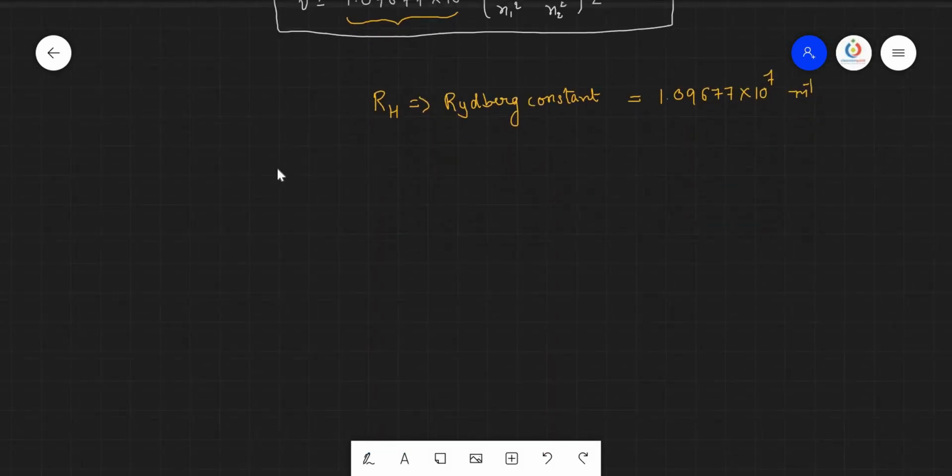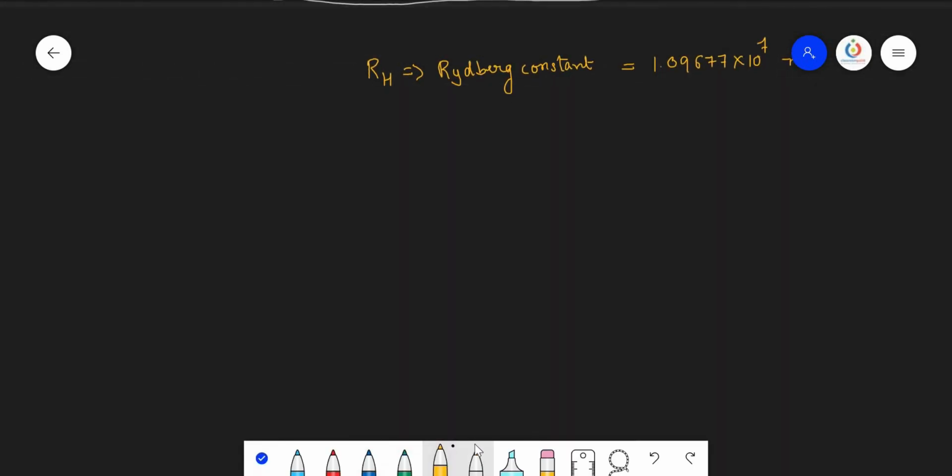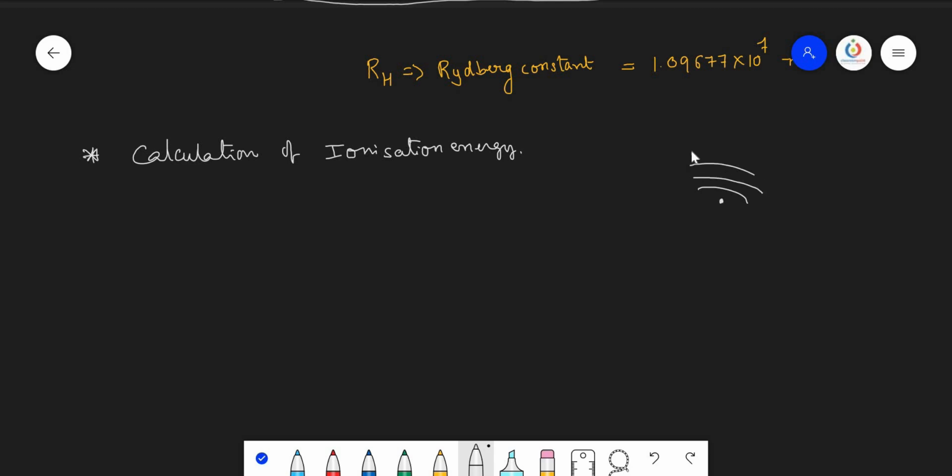Now, let's try to calculate the ionization energy. Calculation of ionization energy. So, what does ionization energy mean? Ionization energy is the energy required to remove the electron from the last orbit. Imagine this is the last orbit. From this orbit, I would like to remove the electron by supplying some amount of energy, which is called ionization energy.